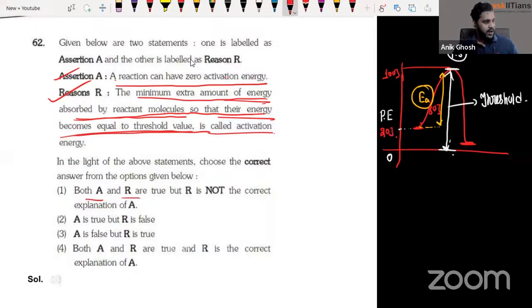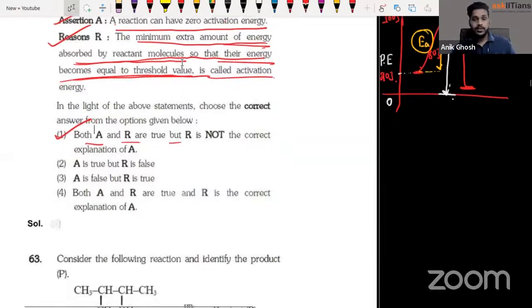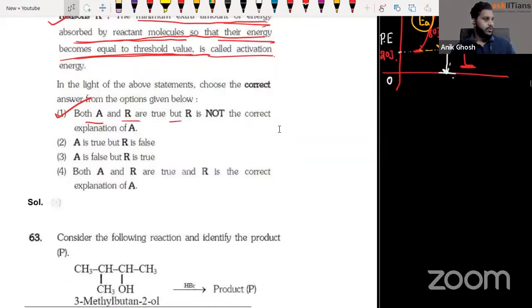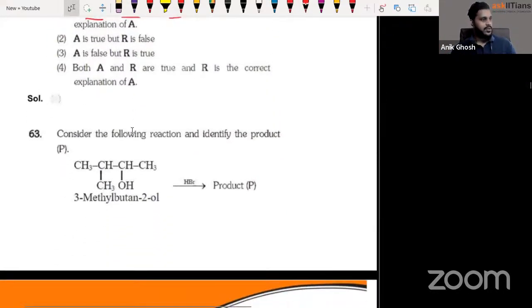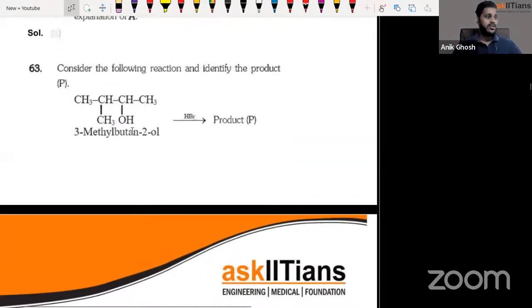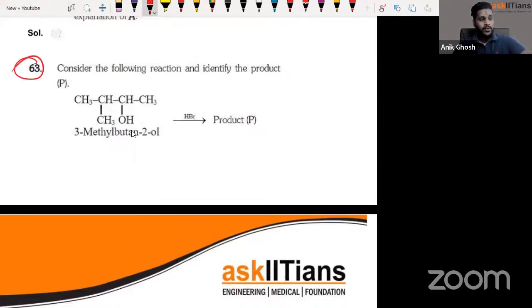So both A and R are true. Option 1 is going to be the correct answer. All right, guys, R is not the explanation for it. This is correct. Come to the next question. This is also a straightforward question coming from the hydrocarbons chapter. And the first time when we learned about the methyl shift or the hydride shift, you got this question only, right? So what happened over here, guys?